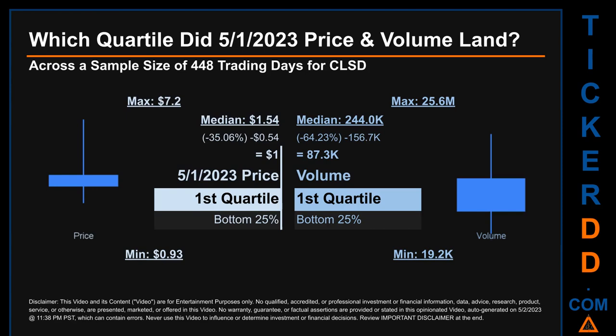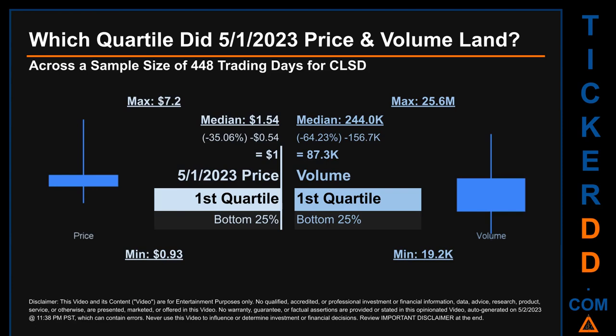Hello, my name is Maria. Which quartile did the 1st of May 2023 price and volume land? Across a sample size of 448 trading days, the maximum end-of-day price for CLSD was $7.20 while the minimum was 93 cents. Within that price range, the 1st of May 2023 price, of $1, landed within the first quartile, meaning it was within the bottom 25% of all sampled end-of-day prices.